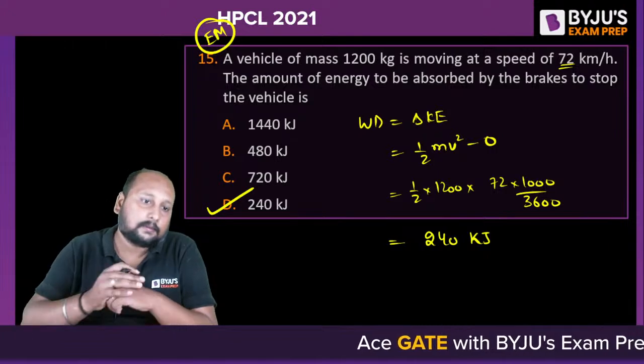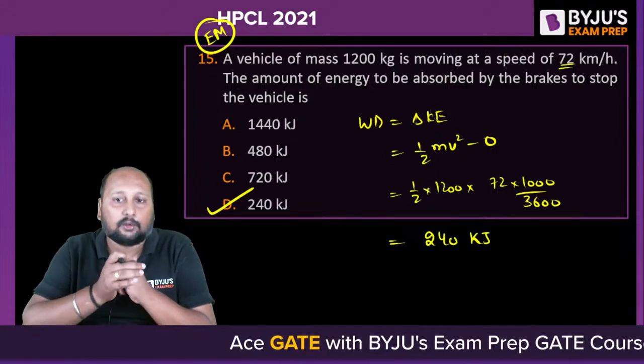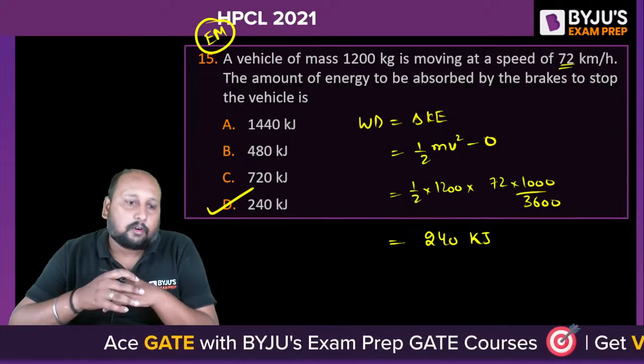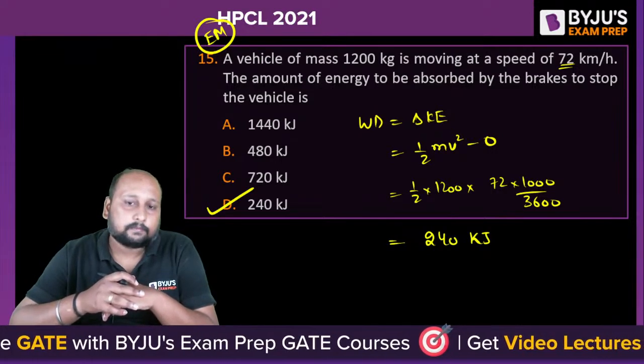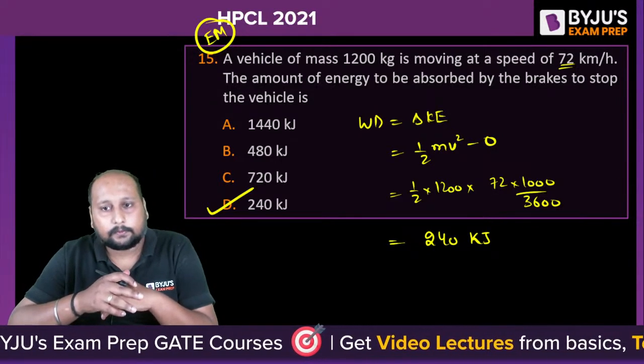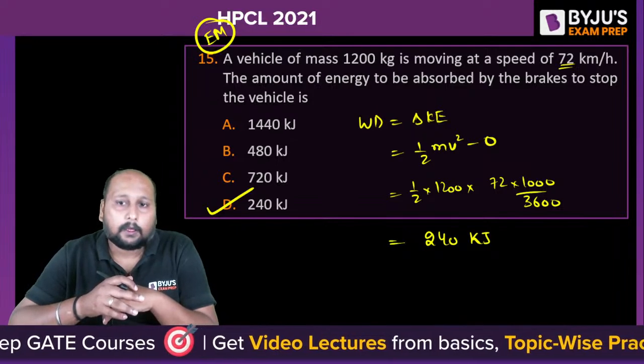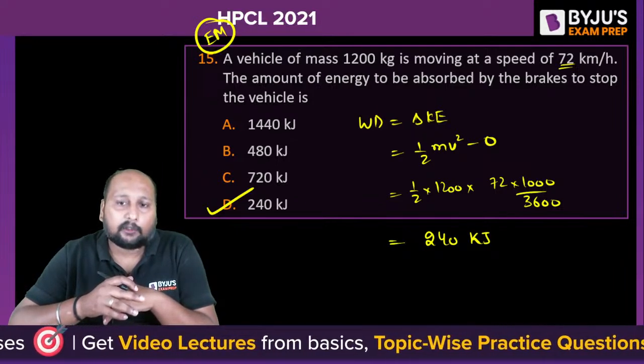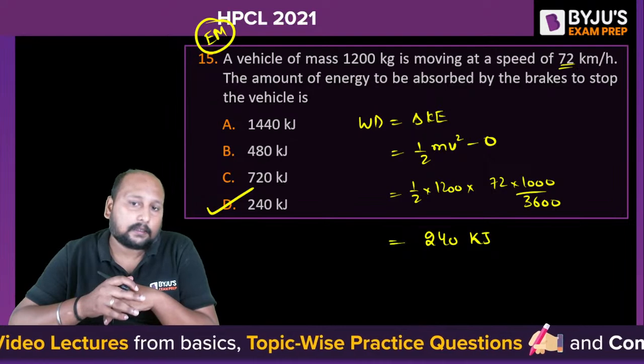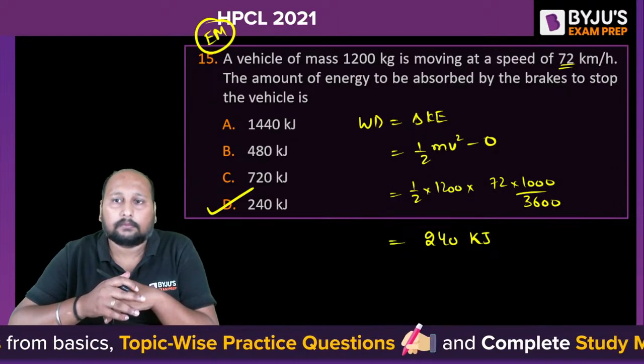Option D is the correct answer. 240 kilojoule. Okay. 240 kilojoule is the final correct answer. V square.